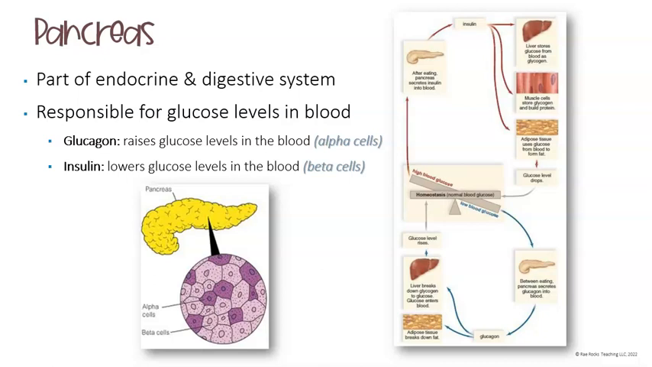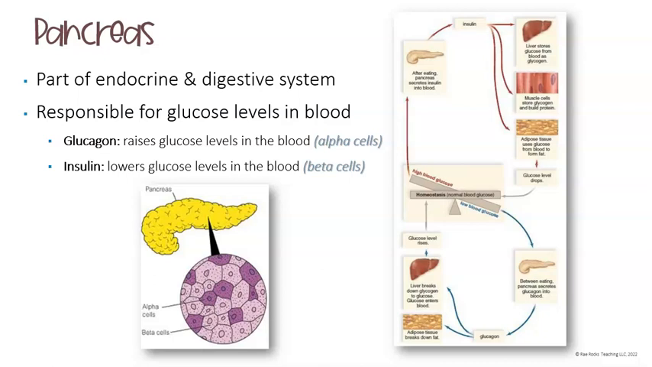Our pancreas is part of two systems as well, the endocrine system as well as the digestive system. It is responsible for glucose levels in the blood, so the sugar levels. Now, there are two parts of the pancreas. There are alpha cells, and then there are beta cells. It's just the types of cells that the pancreas is made up of.